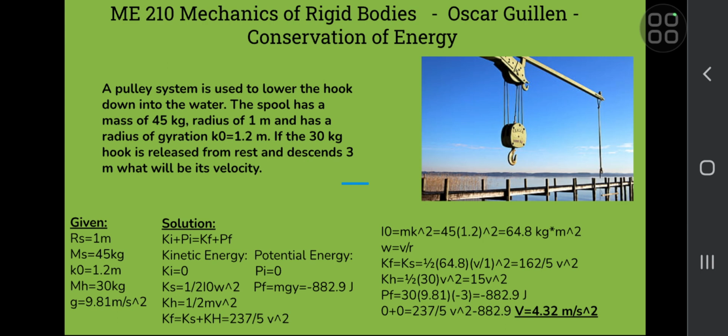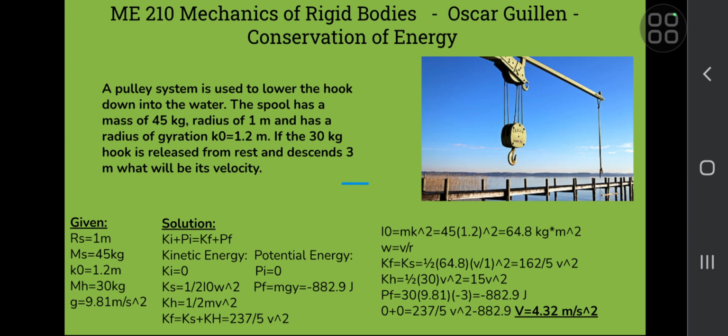which is 1/2 times the mass moment of inertia, which we can find by multiplying the mass times the radius of gyration squared. And when we plug that in, we get 64.8 kilograms times meters squared. And then we plug that into this equation.